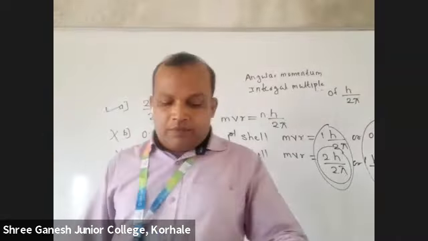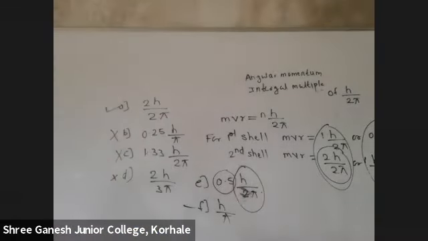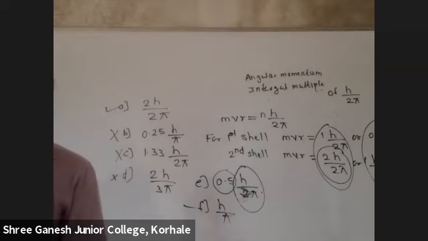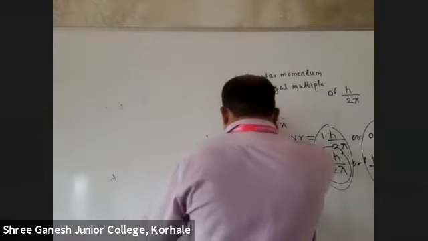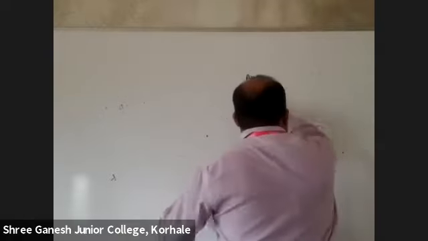Third postulate: an electron absorbs energy and jumps from a lower shell to a higher shell, and it emits energy when it moves from a higher shell to a lower shell.